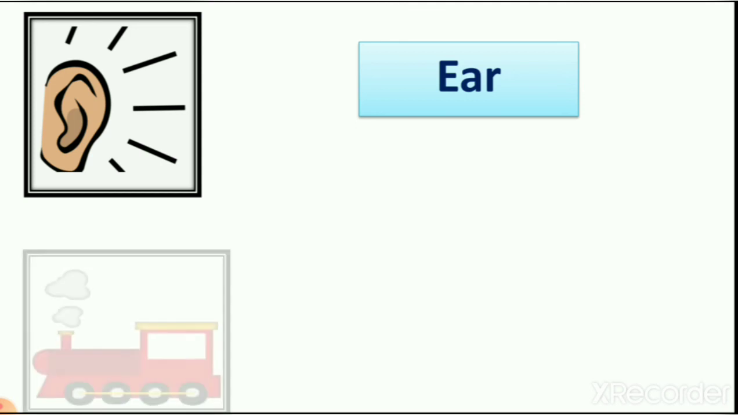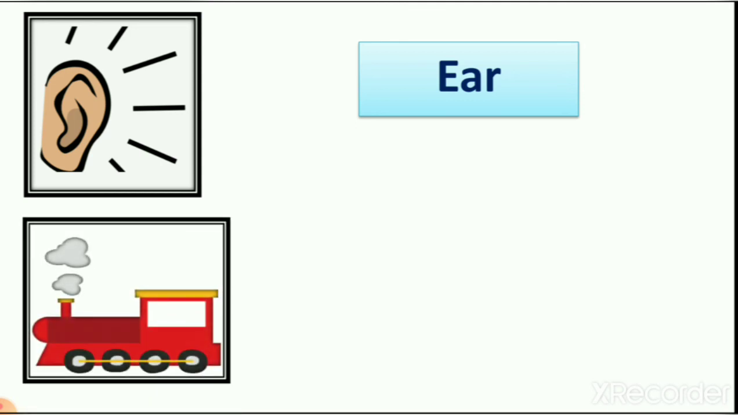Now quickly tell me which body part it is. It is our ear, right? So now you tell me what is the use of the ear? We already revised it, right? So the ear helps us to listen, to hear things. So let's see which pictures we have. First is a train.